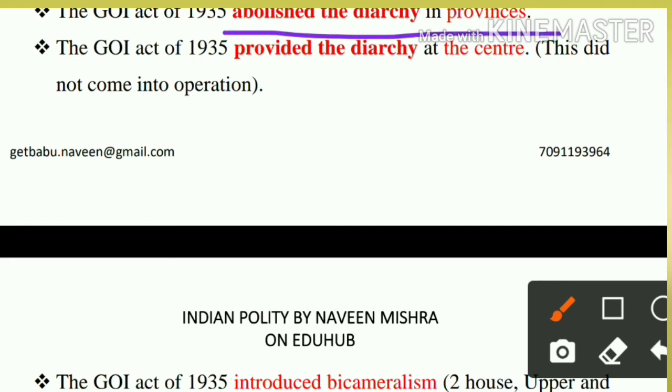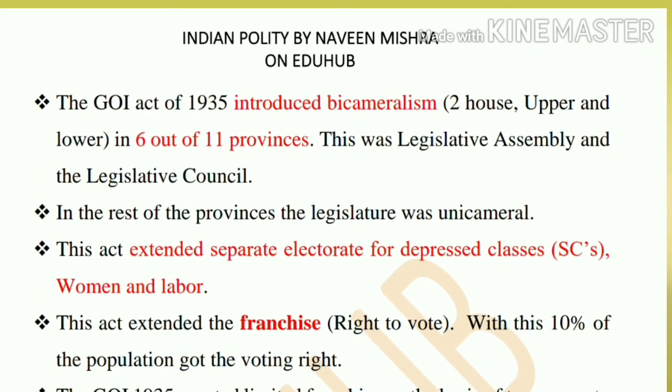It abolished the diarchy at provinces. Diarchy means the dual government, you remember, one is the transfer subject, one is the reserve subject. That was abolished by the Government of India Act of 1935. Then it was provided that diarchy should be at the center, not in the provinces, but it also never came into the picture. So it was also never adopted.